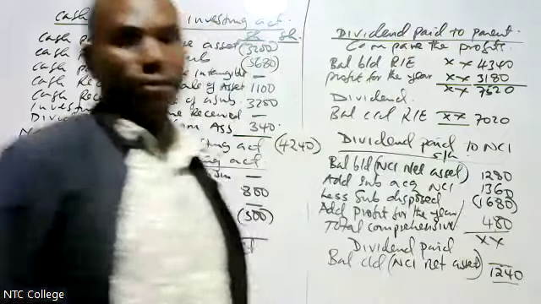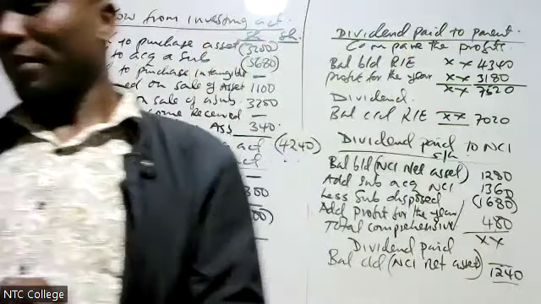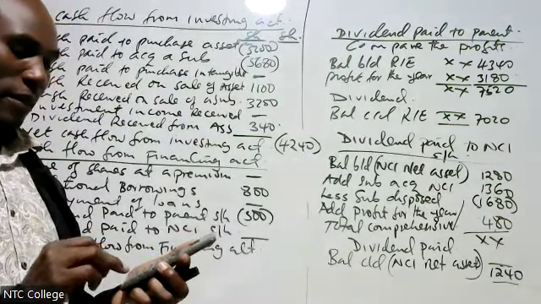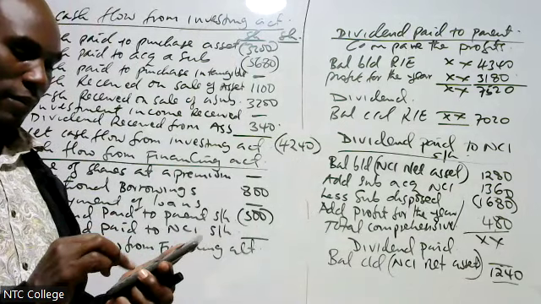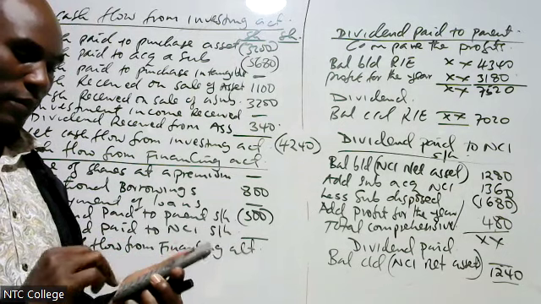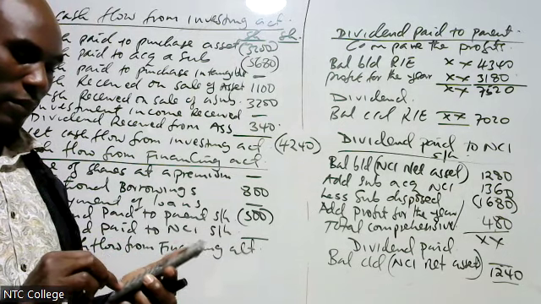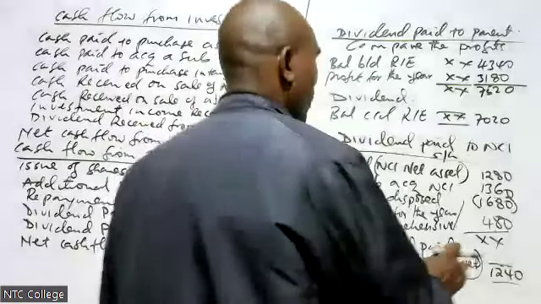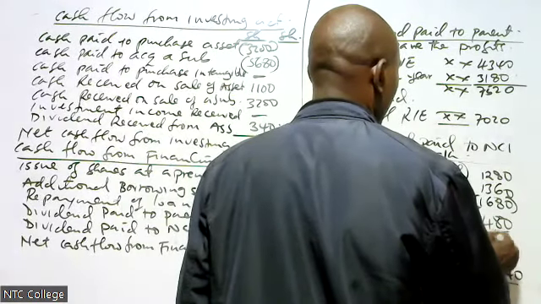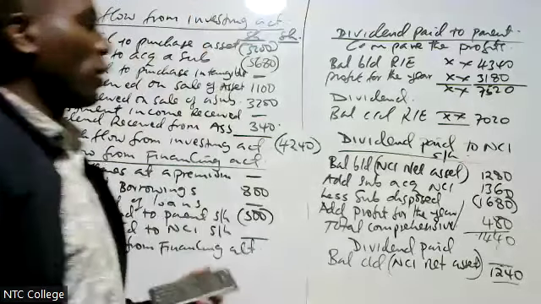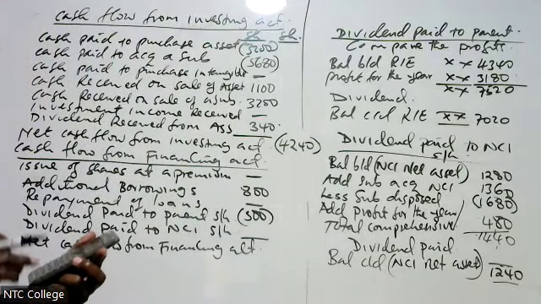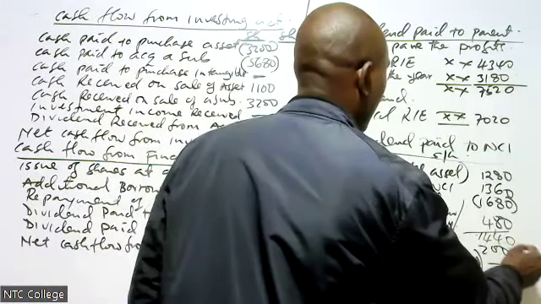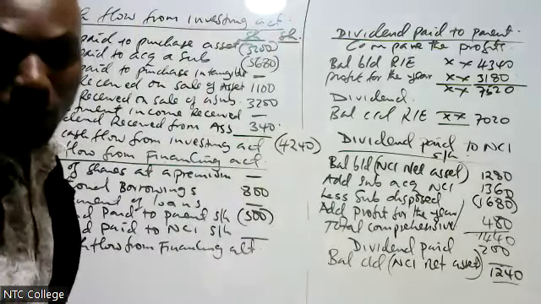That is 1280 plus the additions, giving 1440. I was supposed to have 1440, but at the end, I have 1240. The difference is 200.